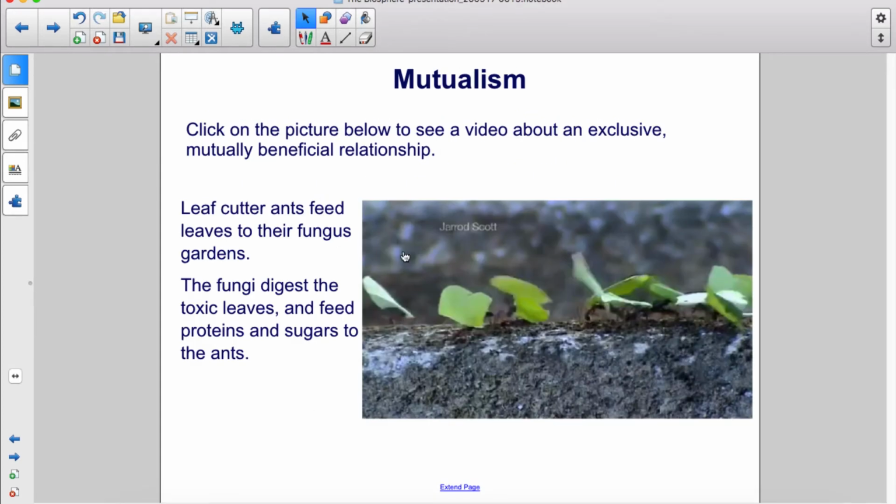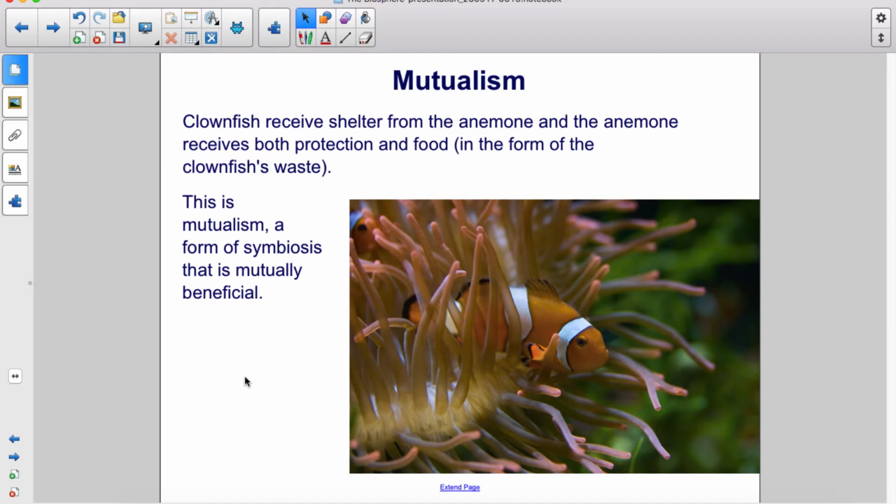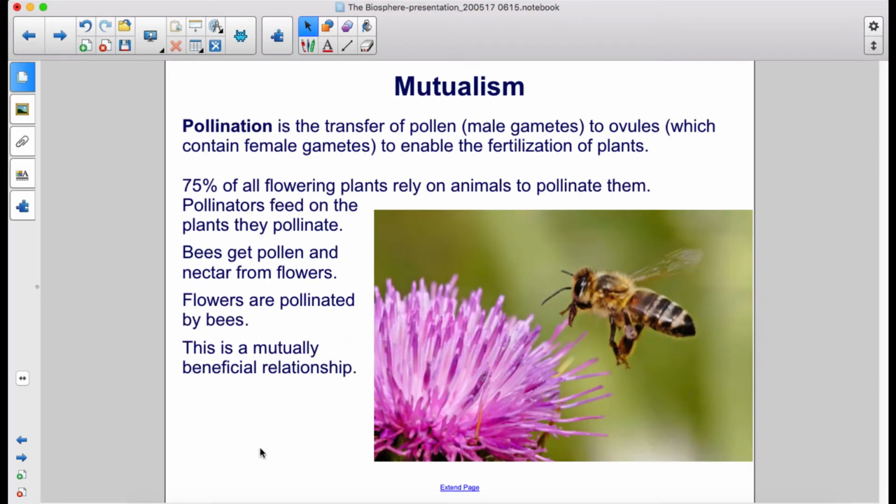Click on the picture below to see a video about an exclusive, mutually beneficial relationship. Leafcutter ants feed leaves to their fungus gardens. The fungi digest the toxic leaves and feed proteins and sugars to the ants. Clownfish receive shelter from the anemone, and the anemone receives both protection and food in the form of the clownfish's waste. This is mutualism, a form of symbiosis that is mutually beneficial.